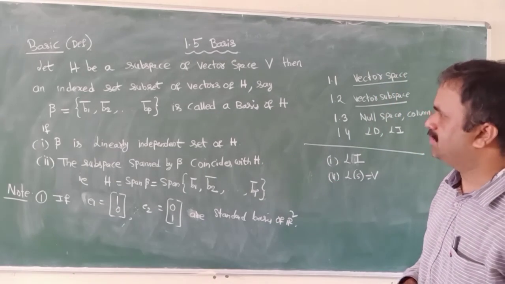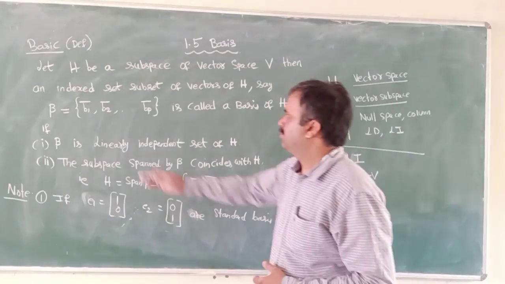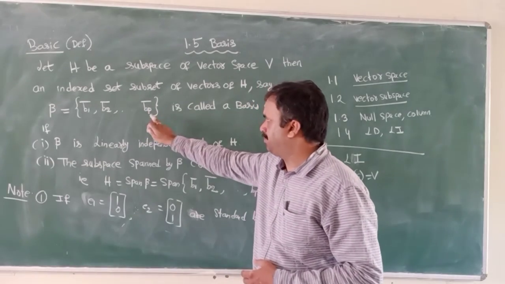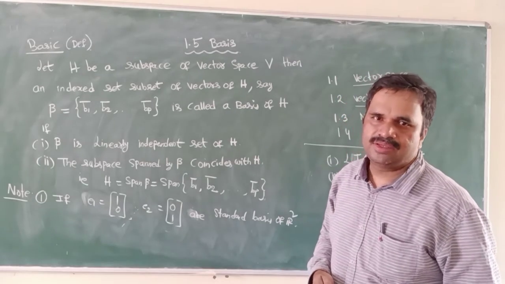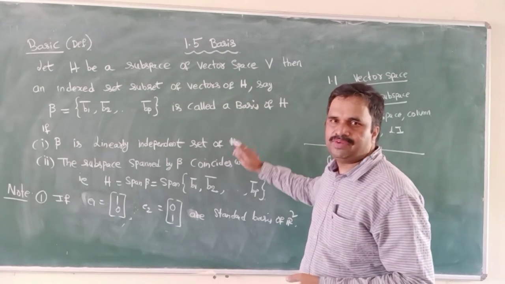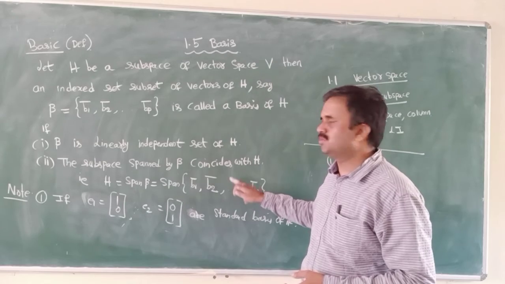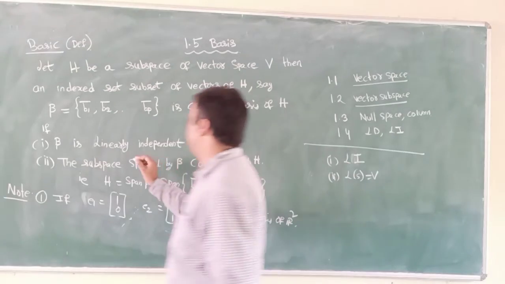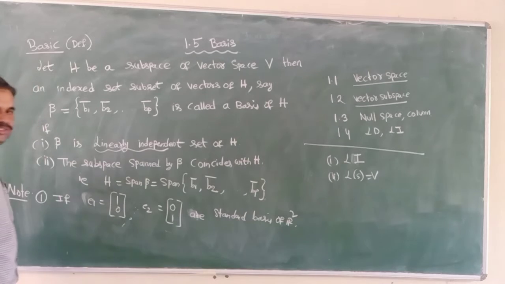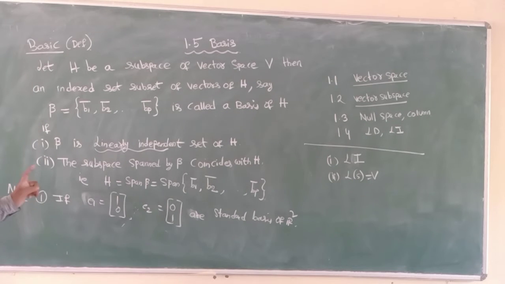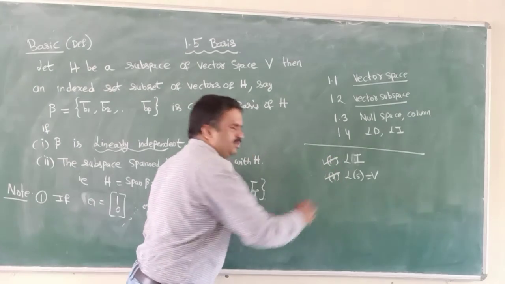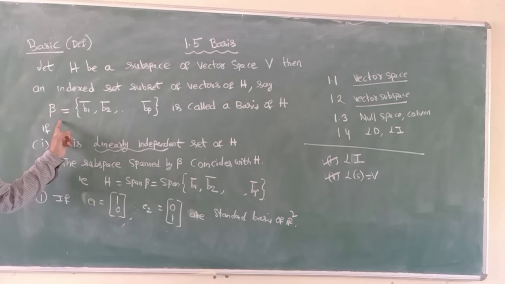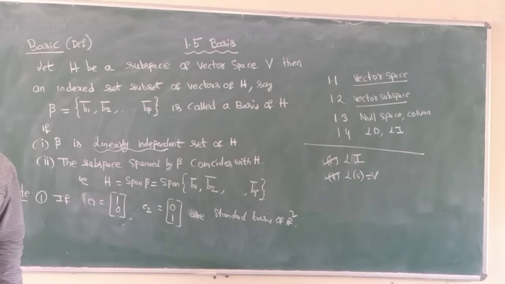This indexed set beta is said to be a basis if it satisfies two conditions. It should be linearly independent, and number two, it should span. If these two conditions are satisfied, then I can say beta is a basis.